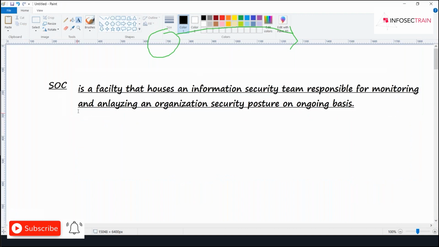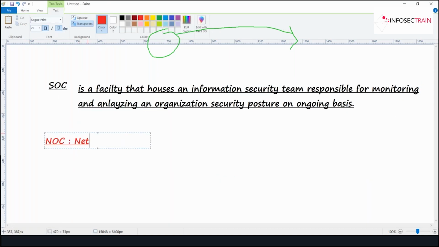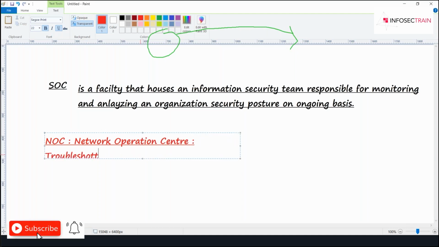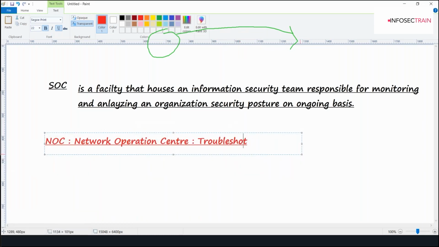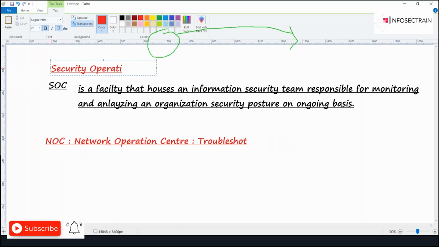If we make a quick comparison of SOC and NOC, Network Operations Center, how is it different from SOC? We are saying Security Operations Center, and NOC is where troubleshooting, T-shoot we call it, happens. Those people talk about things like downtime. The Security Operations Center deals with a lot of things, like getting logs from anywhere in the company, while device functionality is taken care of by your NOC.